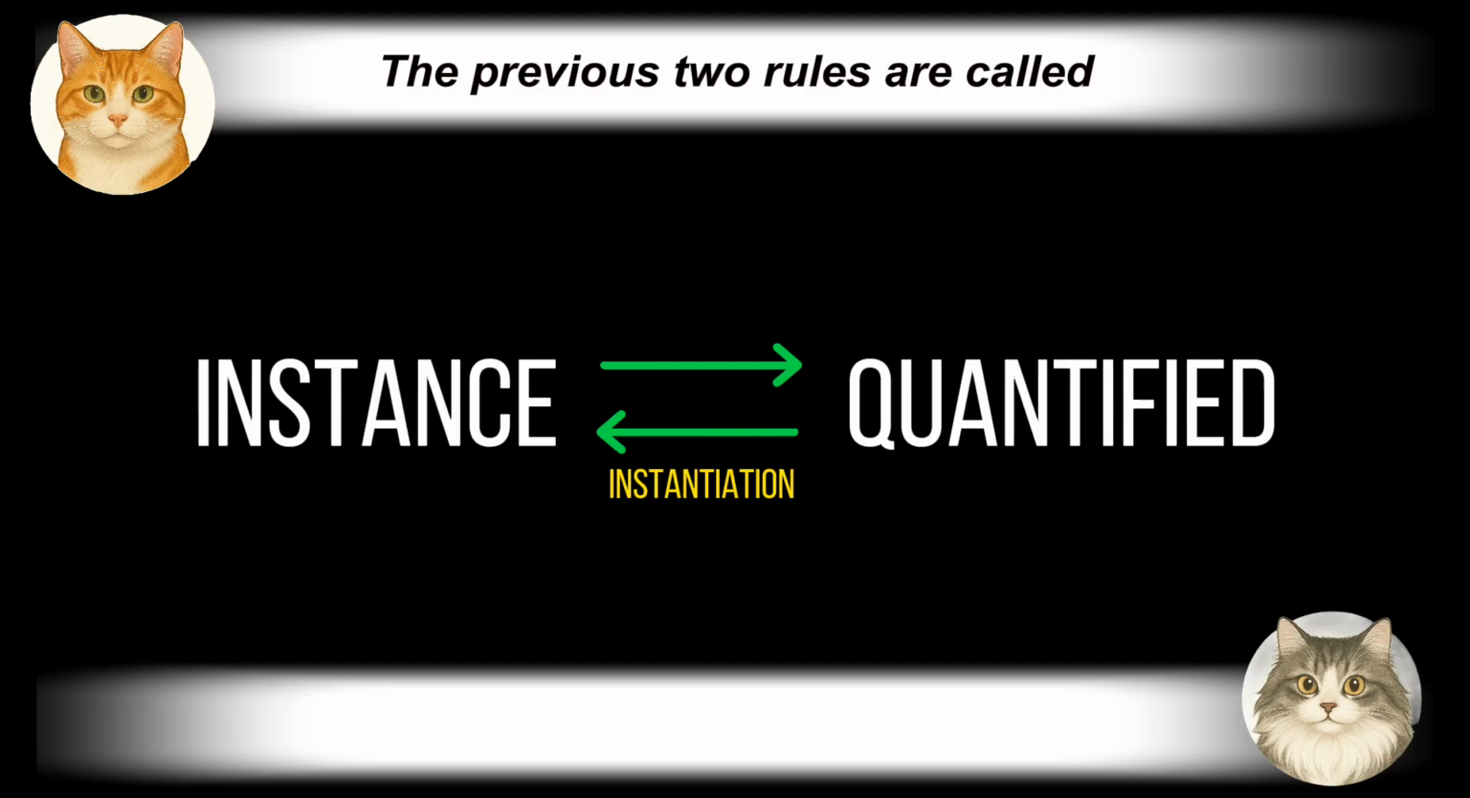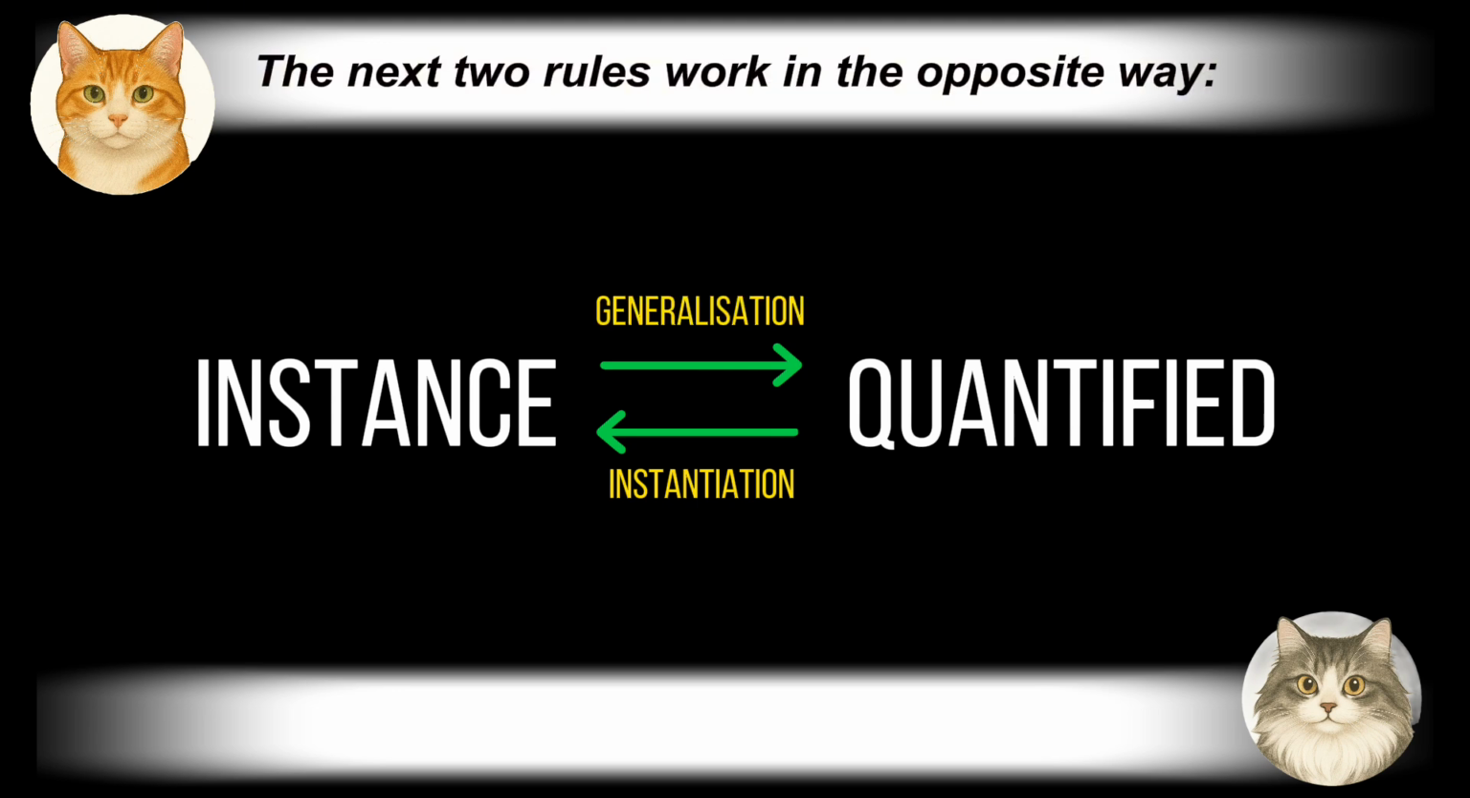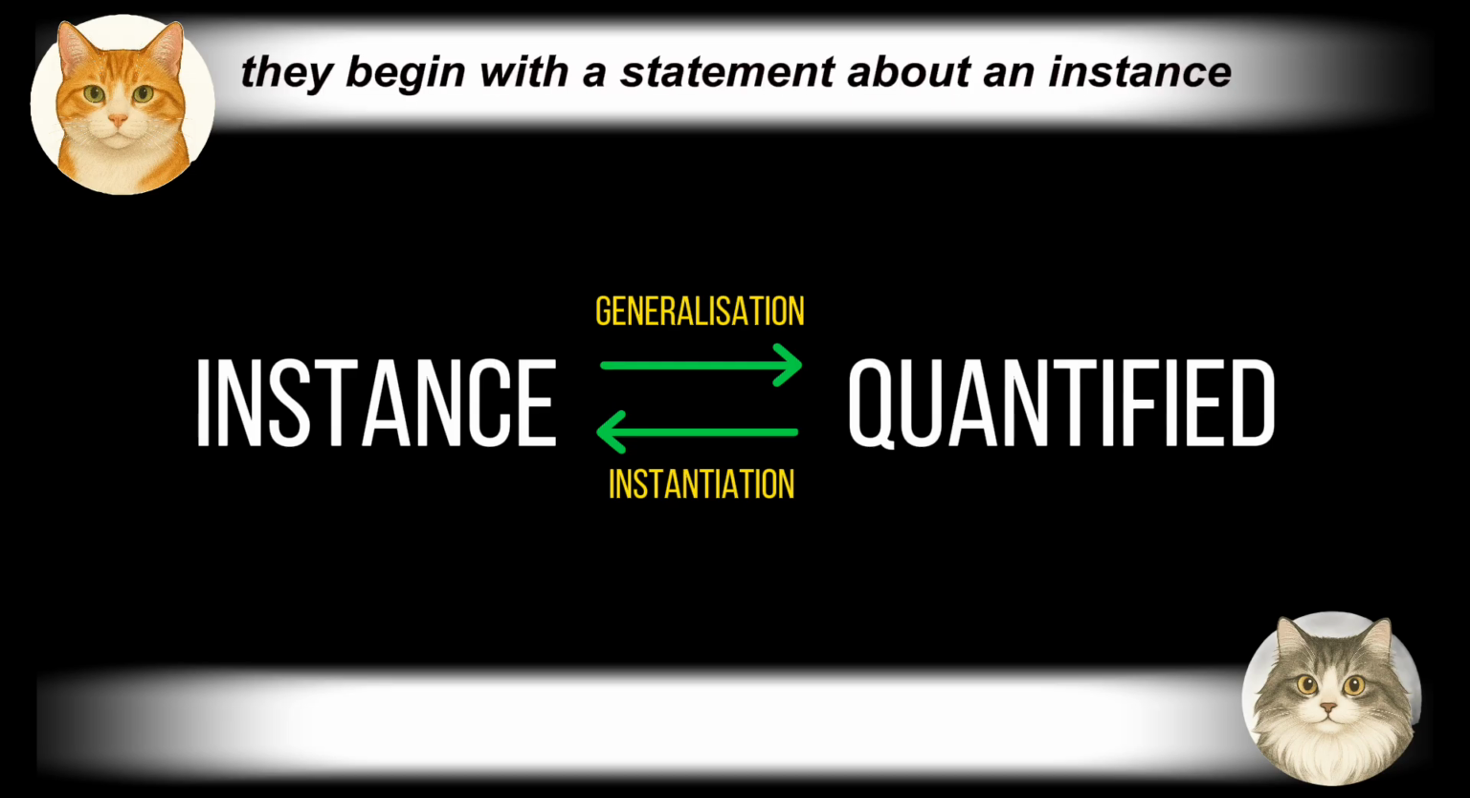The previous 2 rules are called the rules of instantiation, as they allow us to start from a quantified statement and arrive at a statement about a specific instance. The next 2 rules work in the opposite way. They begin with a statement about an instance and generalize it to a quantified statement. These are called the rules of generalization.